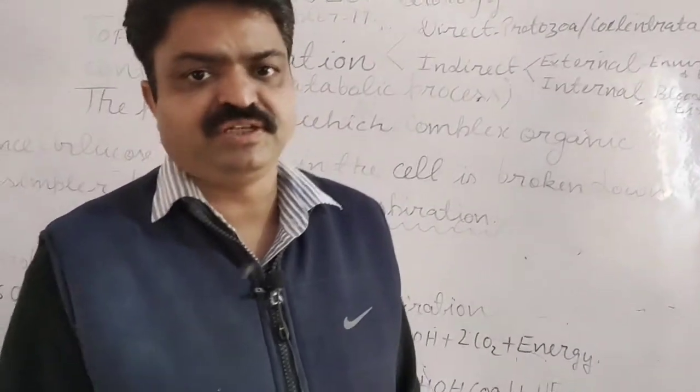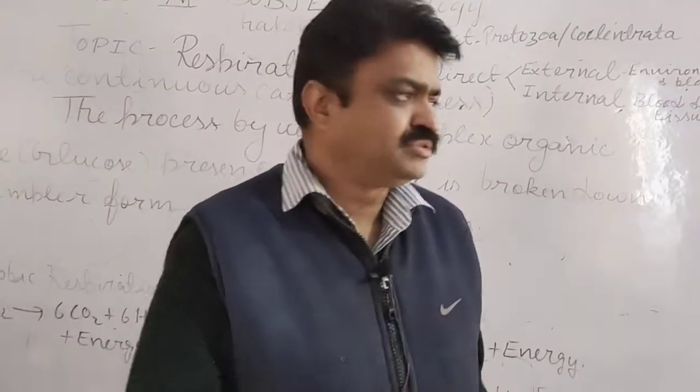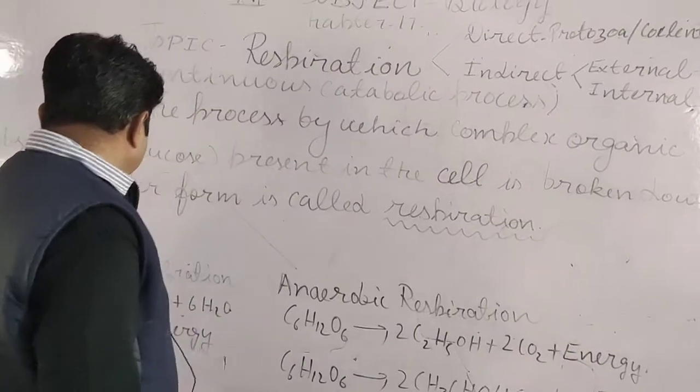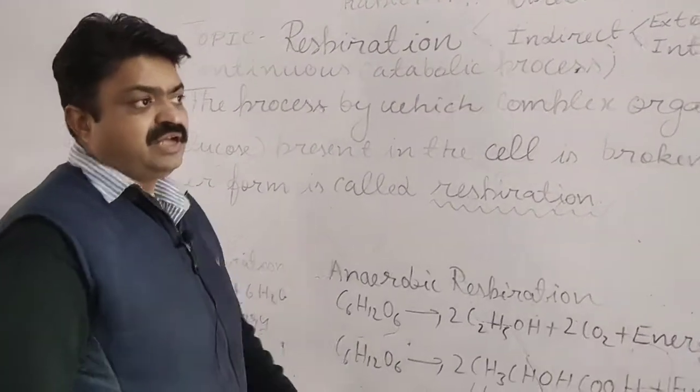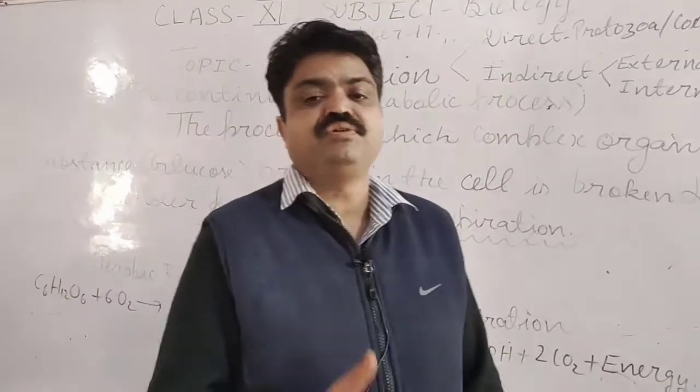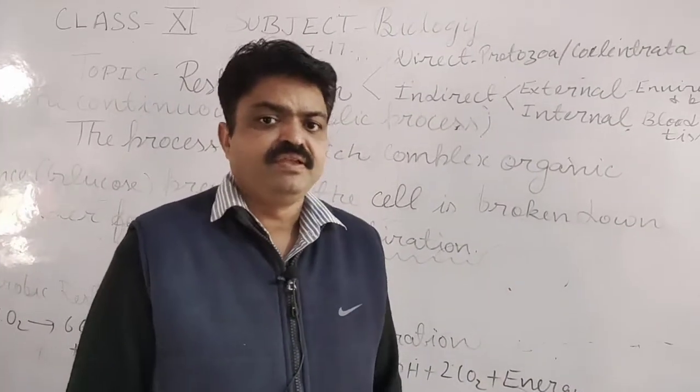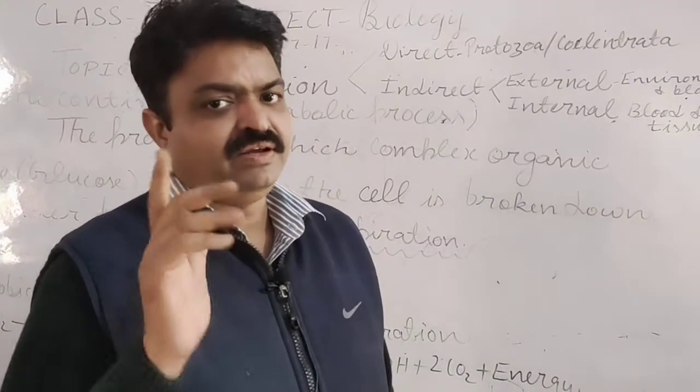So aerobic respiration is the process that takes place in the presence of oxygen, students, or in the presence of air.